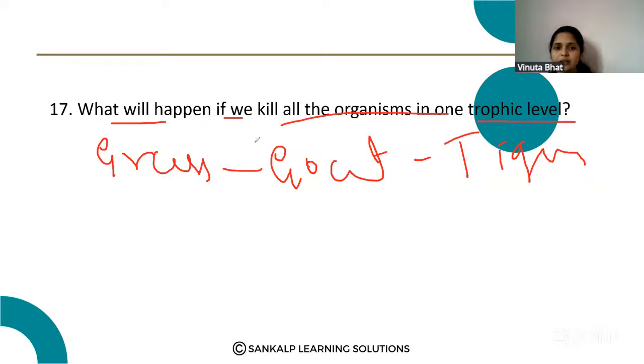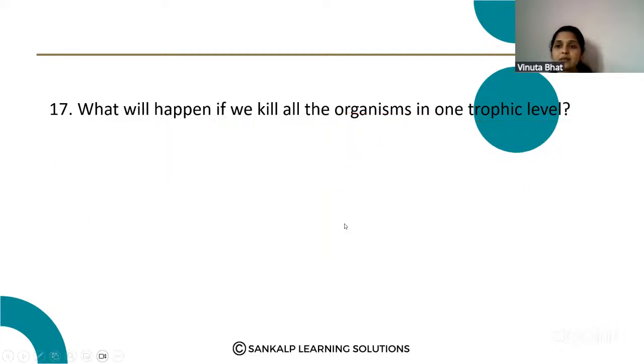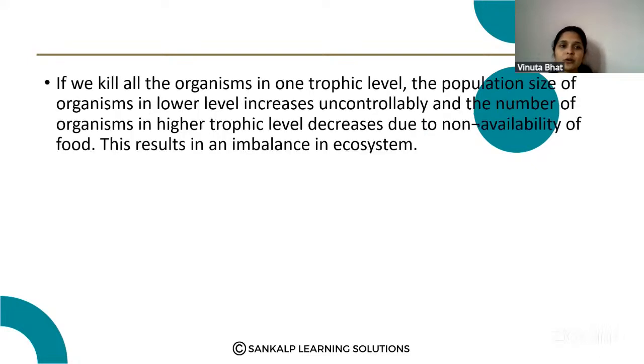Say I kill all these grasses, or any one trophic level. How is it affected? The food chain will be destroyed. All the organisms depending on those organisms will be destroyed. So the total environment and the total food chain are affected.